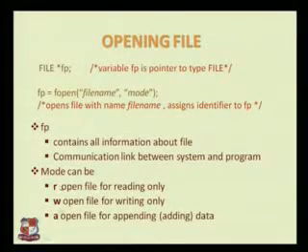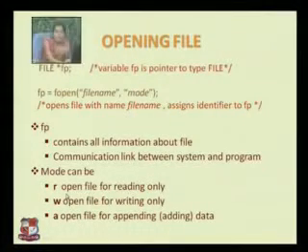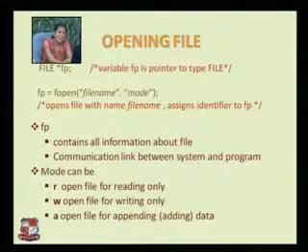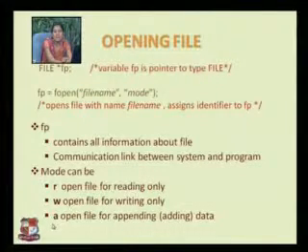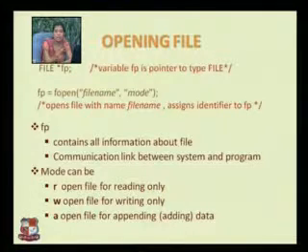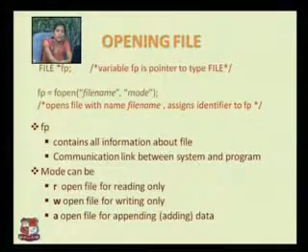Okay. As we said, the modes can be of three types: R, W and A. What is R? R you need to specify when you want to open your file for reading purpose. W you need to specify when you want to open that particular file for writing stuff into that. And you need to specify A when you want to append something to the file. Appending, as I already said, I am repeating, appending means adding. You are letting the old content to be as it is, and then you are adding the new contents at the end.